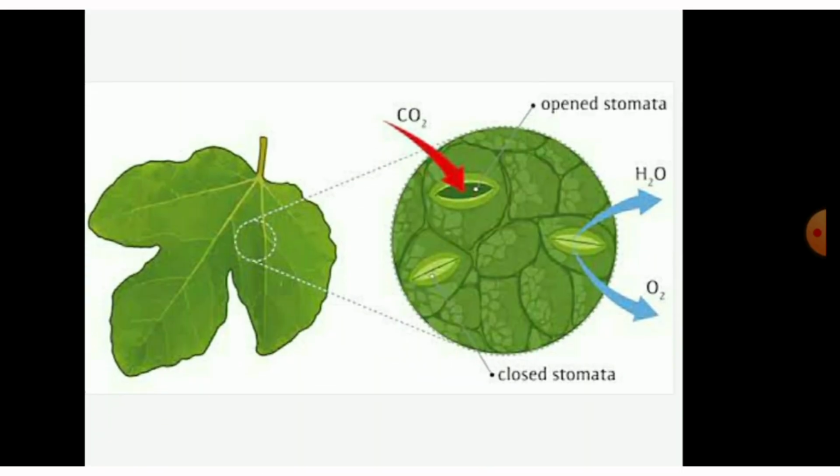In the second step, the stomata, which are small openings present in the leaves. It means leaves में छोटे छोटे hole present होते हैं, pores present होते हैं, that is called stomata. So basically the stomata exchange gases with the atmosphere. During the photosynthesis process, stomata take in carbon dioxide from the air.